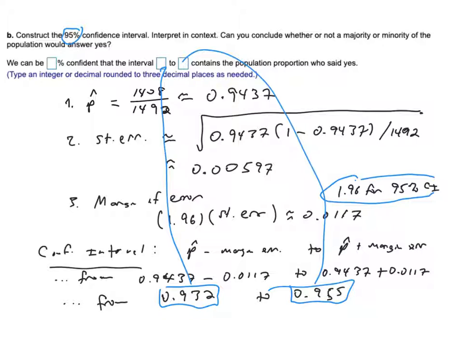The follow-up question that they ask is kind of silly. It says, can you conclude that a majority of the population would answer yes? And I would say, yeah, we're pretty confident that over 90% of the population is going to answer yes, if you look at these two numbers. So there would be a drastic, very convincing majority of people who would answer yes to this question.